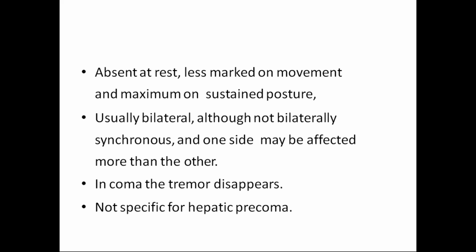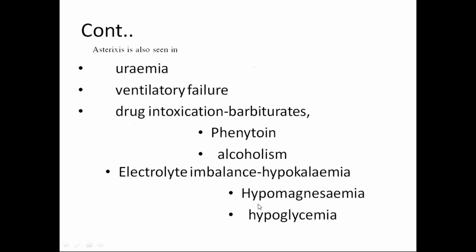It is absent at rest, less marked on movement and maximum on sustained posture. Usually it is bilateral, although not bilaterally synchronous, and one side may be affected more than the other. In coma, the tremor disappears. Asterixis is also not specific for hepatic precoma.